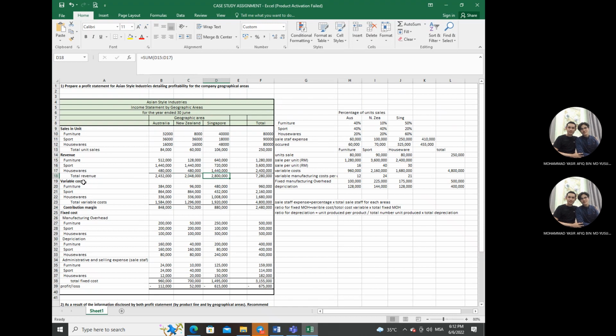Next we have to find the variable costs for furniture, sports and houseware. For variable cost, we get it from the sales in units.